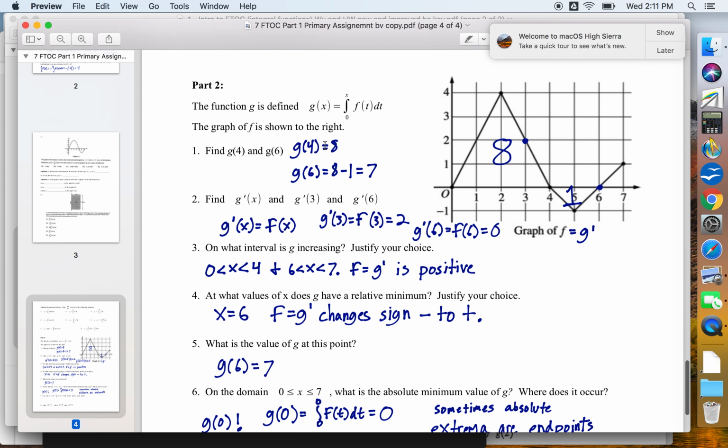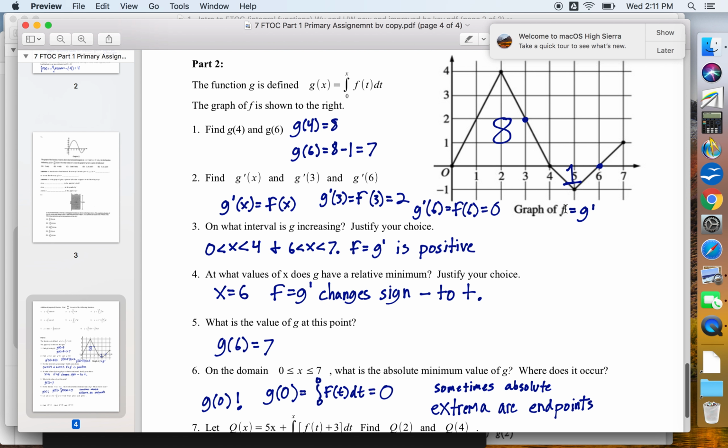And then the last bit of the BV homework. G of 4 and G of 6, we're just doing areas. Area from 0 to 4 is 8. Area from 0 to 6 is going to be positive 8. Negative 1 comes out to an integral value of 7, right? So 1 is a positive area, but we subtract that amount. So 8 minus 1 makes 7.